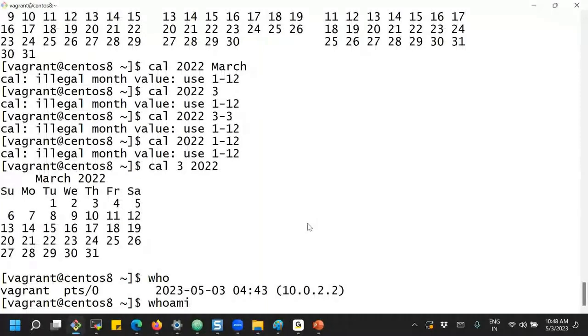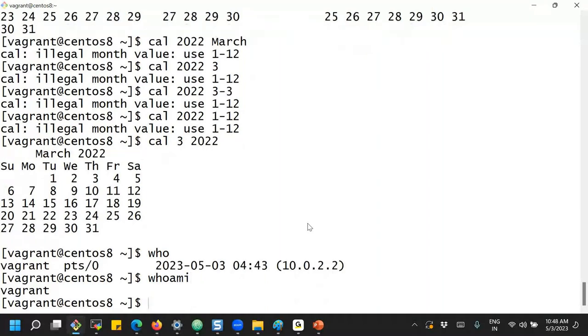What is the difference between who and who am I? Who am I is asking what is my ID. So who am I? I'm the vagrant user, I have logged in. But who is a command that is going to list all other users also who are currently logged into the system. Yeah, the difference between who and who am I.